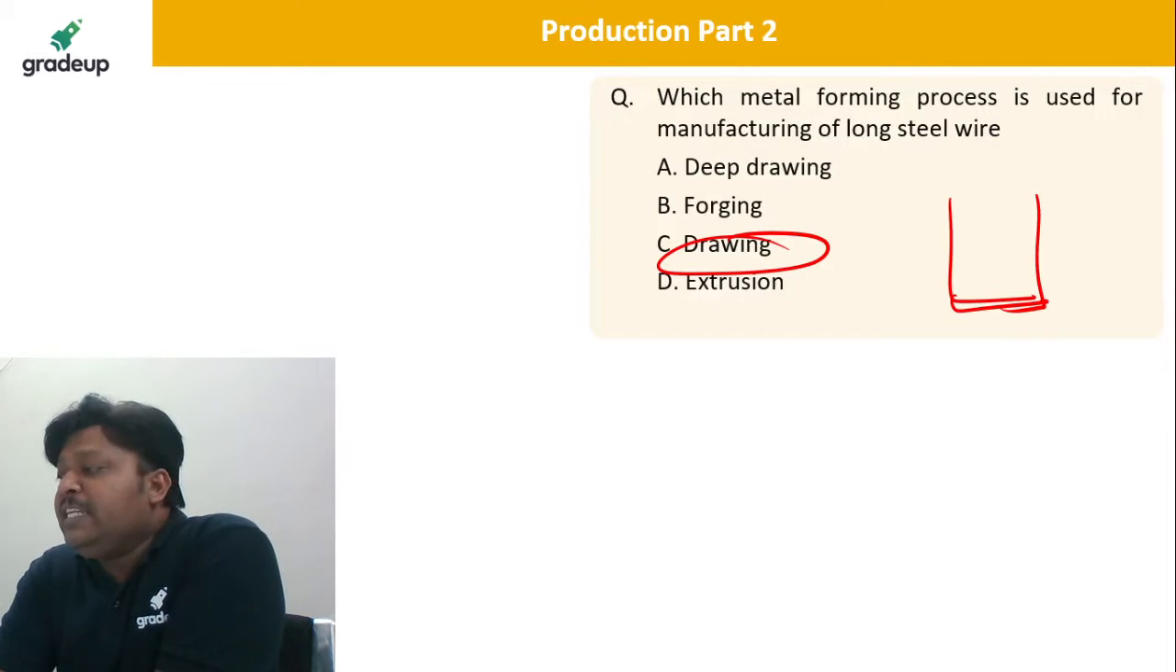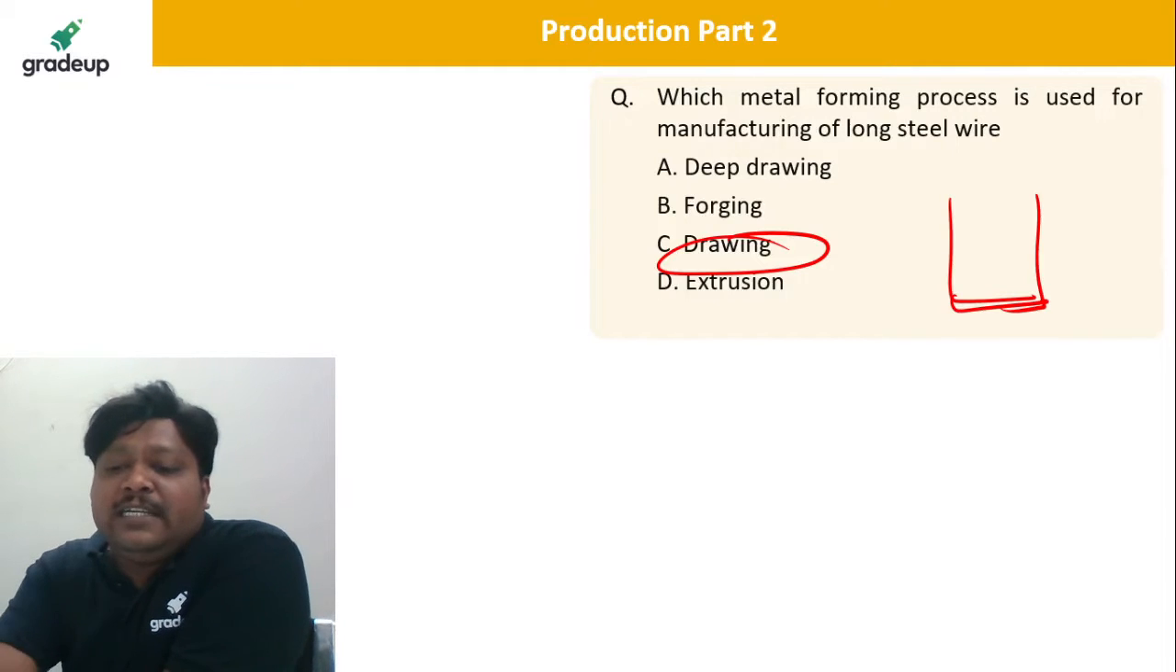So it is drawing. Wire drawing is there to make the wires. Tube drawing is there for sizing of the tube, which is produced by some other process. Very good. So drawing is the correct answer.